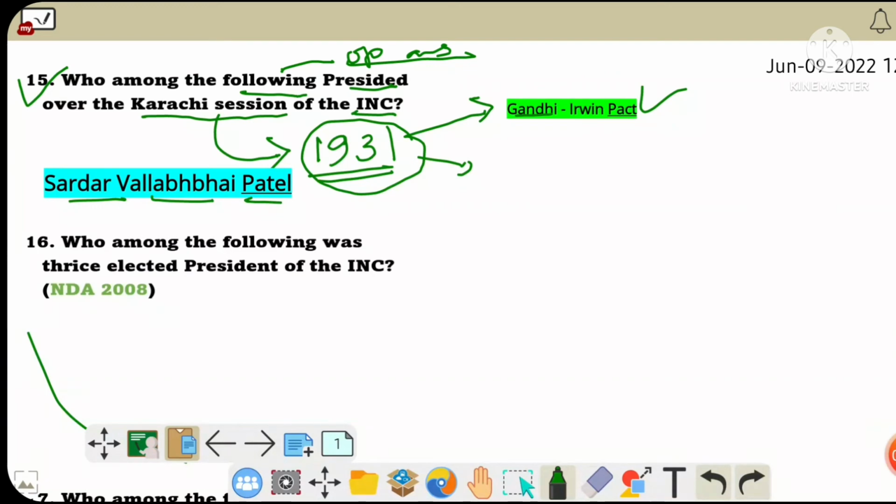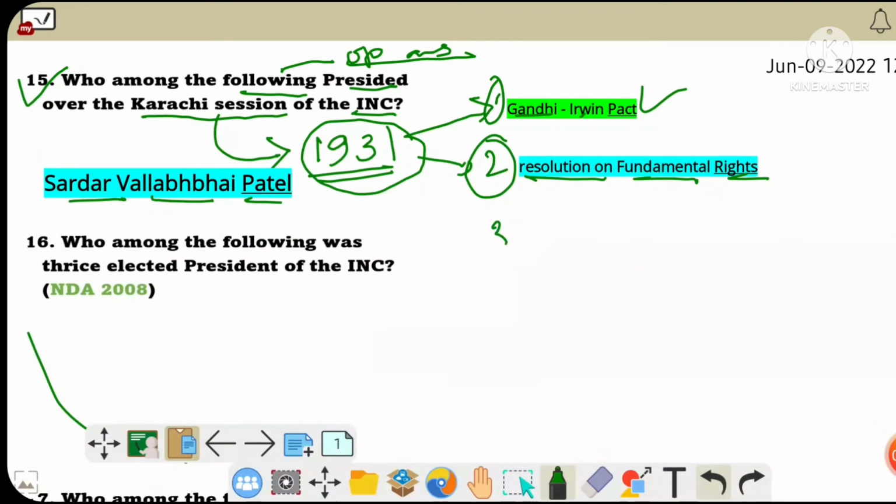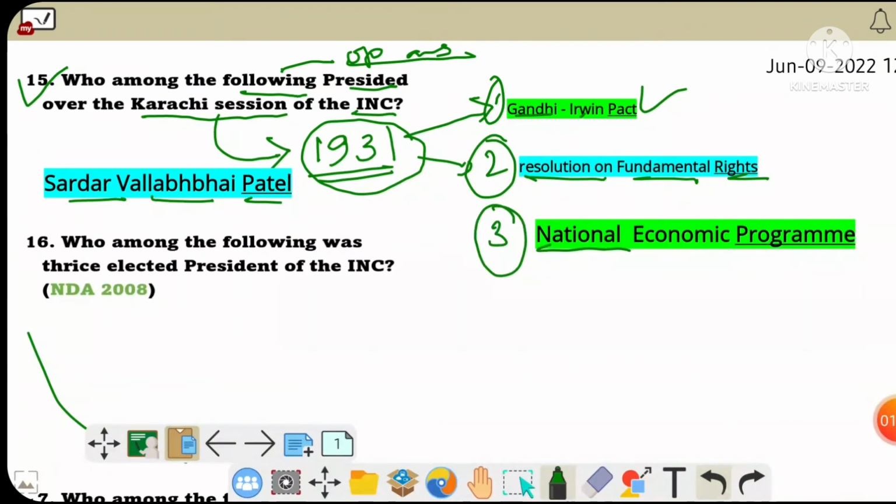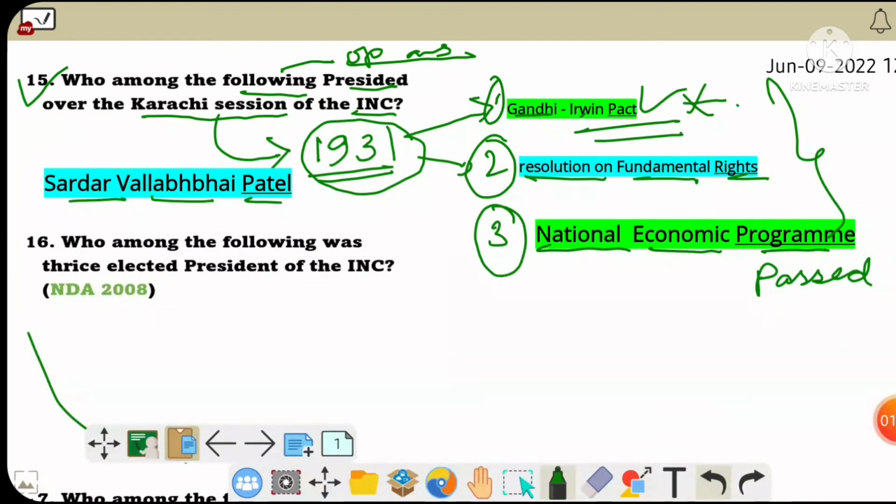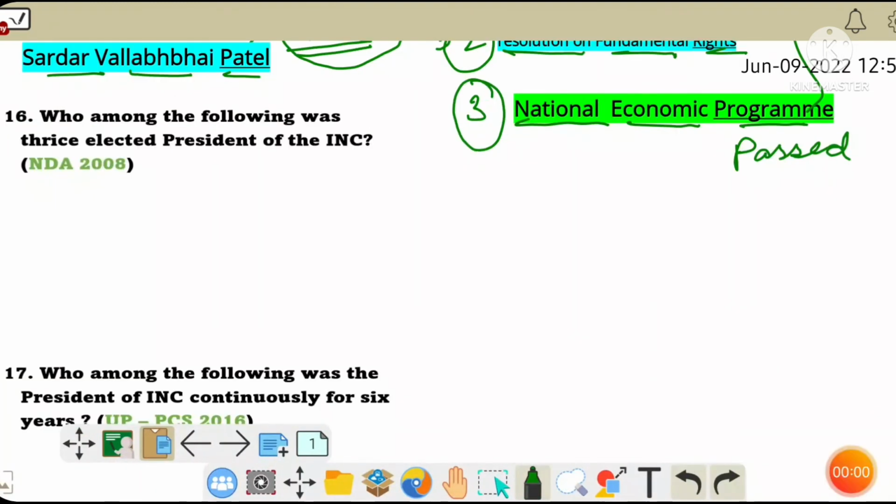So Gandhi-Irwin Pact was signed in the year 1931. Second event was resolution on fundamental rights were made. And third one was National Economic Program was passed. So among these three important events, Gandhi-Irwin Pact is important for exams.